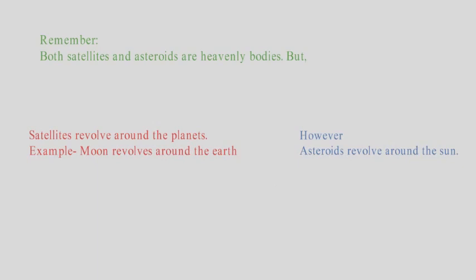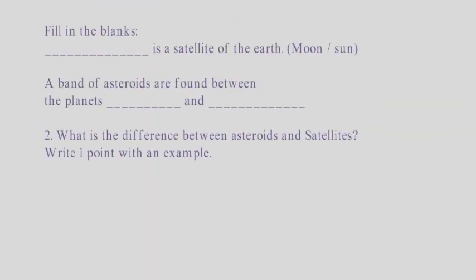Now pause this video and answer these questions. Fill in the blanks. Dash is a satellite of the earth. The options are moon and sun.